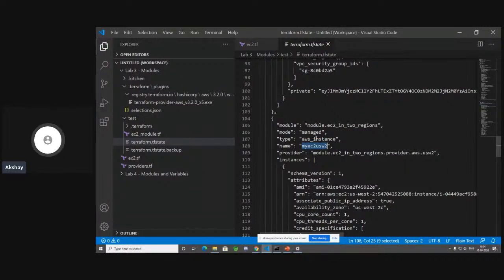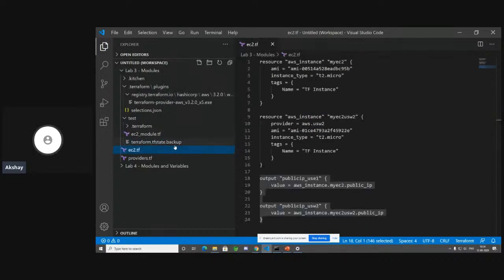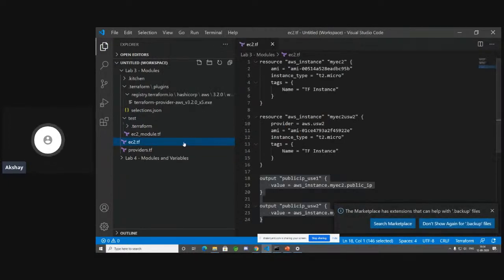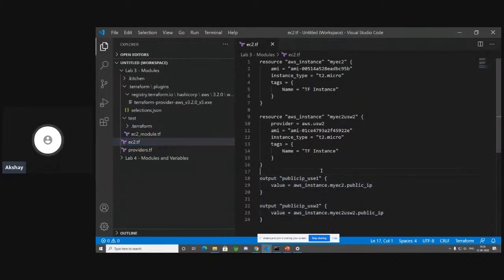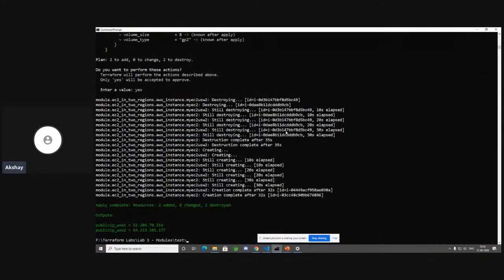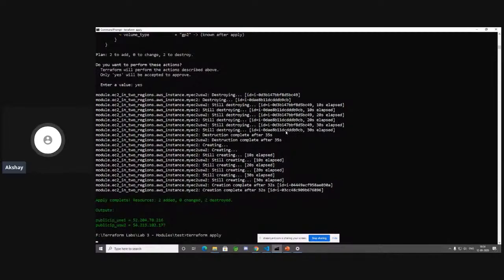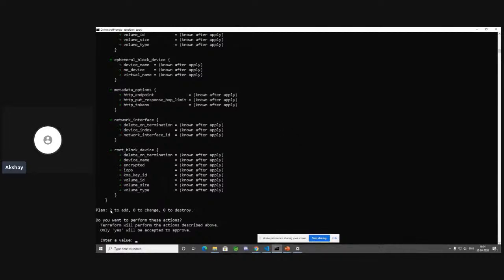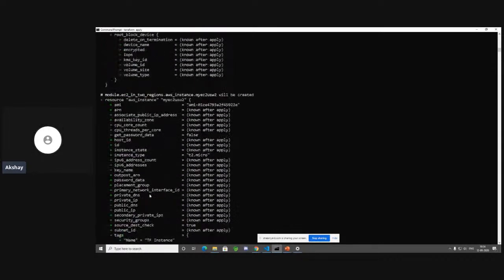Let's say, for example, I'm just going to show you one thing. I'm going to delete the state file right now. I'm a very bad person. I'm going to follow really bad practices for the next 1 or 2 minutes. I'm deleting my state file. Now Terraform literally has no clue of the instances that have been created. So if you execute terraform apply, Terraform is like, man, I don't have the state file. I have literally no idea what's been created. Let me just go ahead and recreate them. So now Terraform is going to add 2 more instances for you.